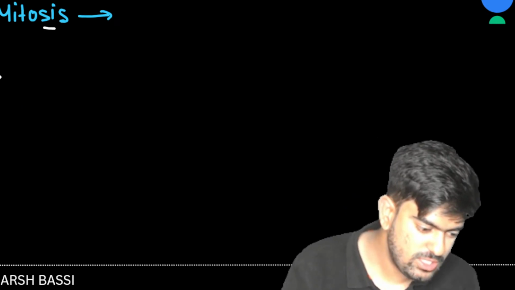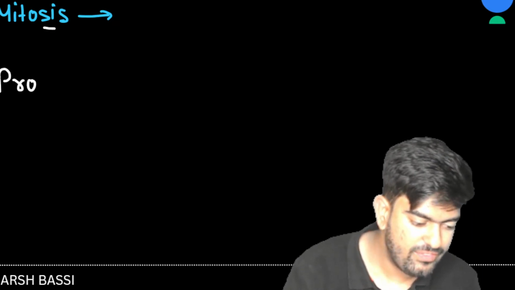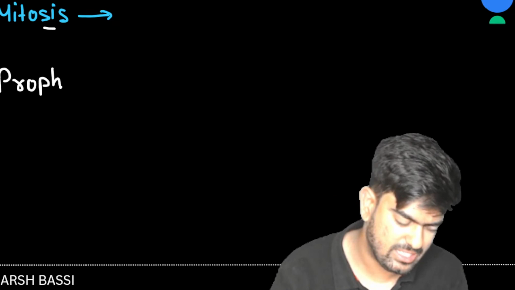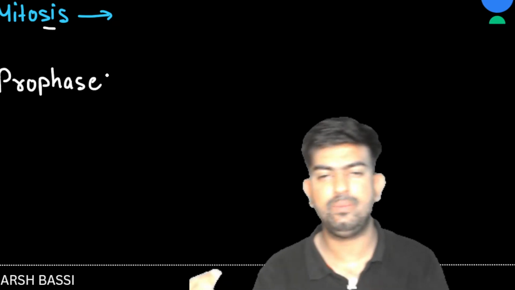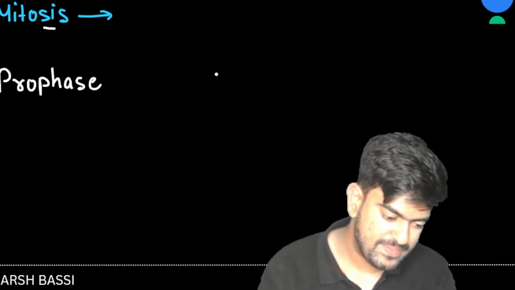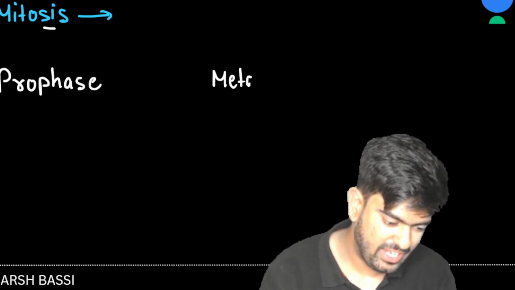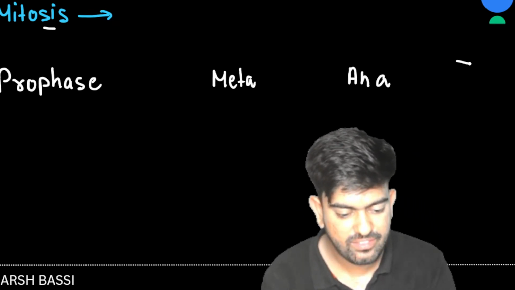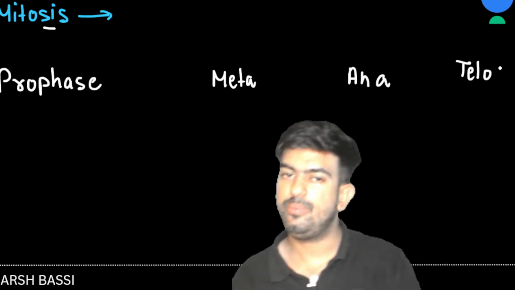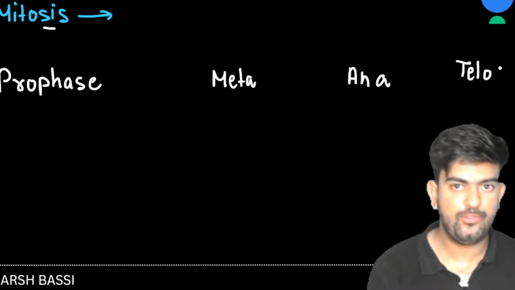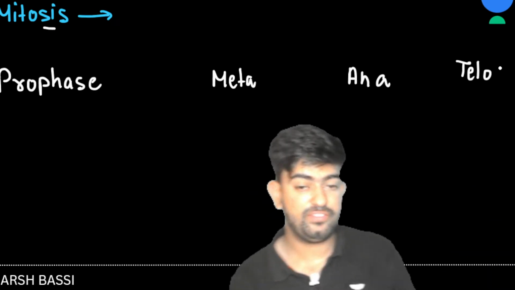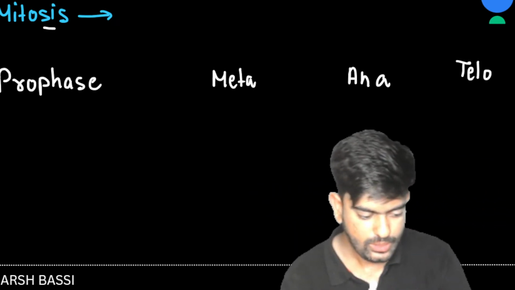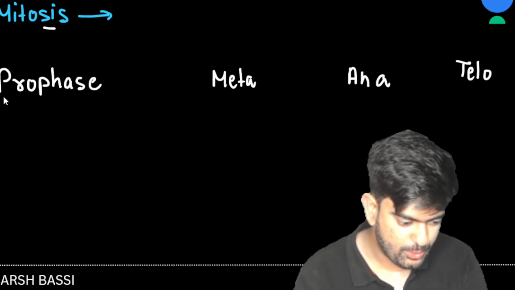So in mitosis, how many phases are there? We have four phases, which is the very easiest part now. We have the prophase, then metaphase, then anaphase, and then telophase. Clear? Prophase, metaphase, anaphase, and telophase. Okay. Now, what happens in prophase?